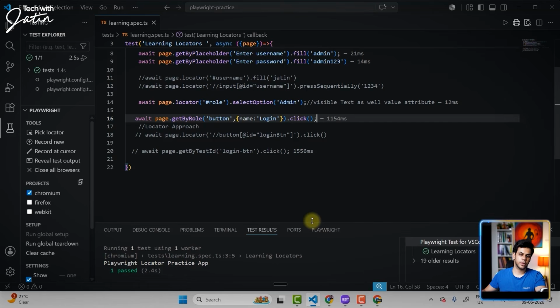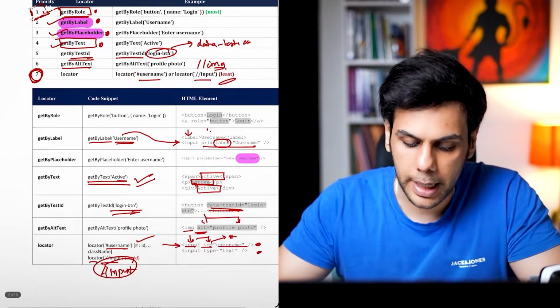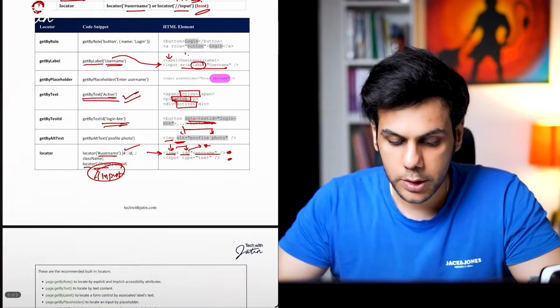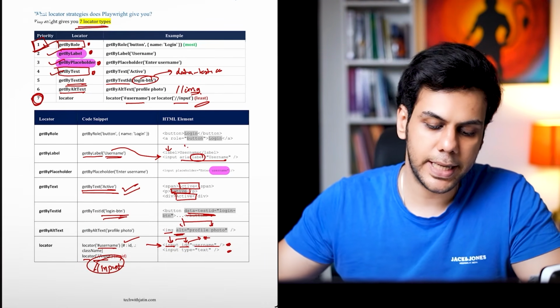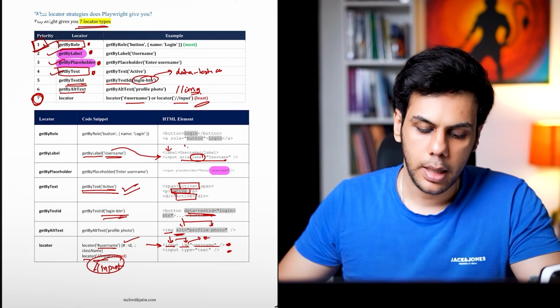All right. This was the first question, guys. What are the different locators which are there in Playwright? Now, let's go back to the iPad again. Over here, guys, we're just going to quickly skim through it. We saw the 7 locators: get by role, get by label.